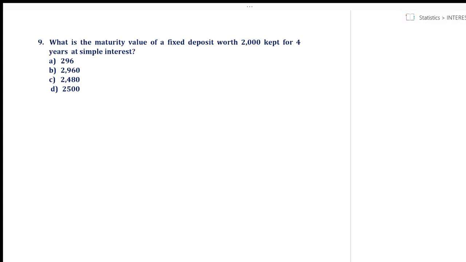It's the same question basically, with the values different. What is the maturity value of rupees 2000 kept for 4 years at simple interest? Okay, I feel some data is missing in this particular question. So what we can do is, let's take the rate of interest as 12%, which is missing. It's just a typing mistake. So you can add: if rate of interest is 12% per annum. Fine.